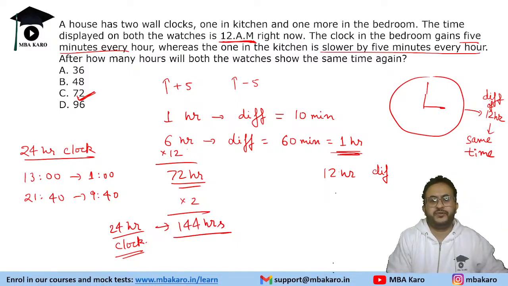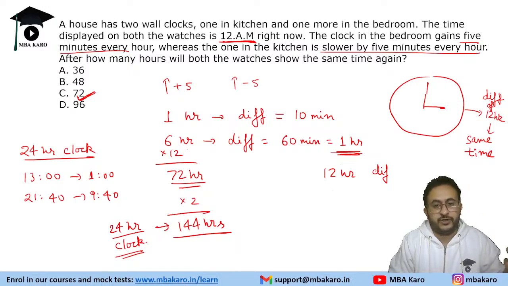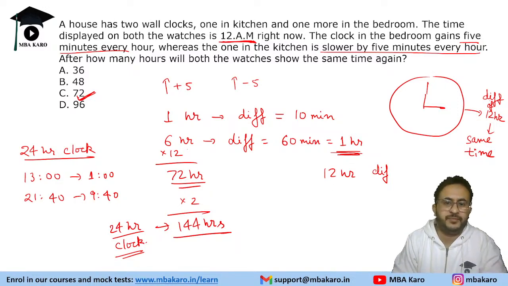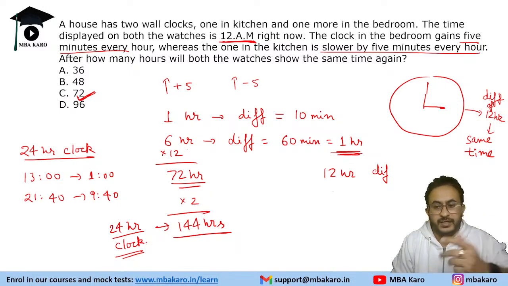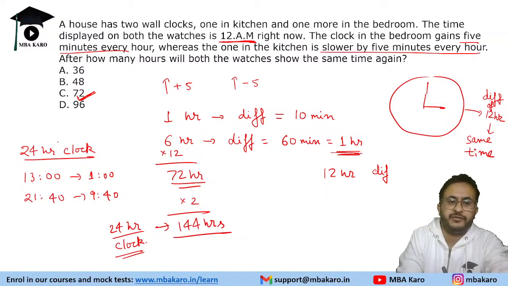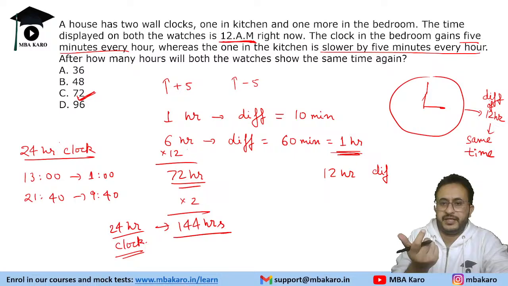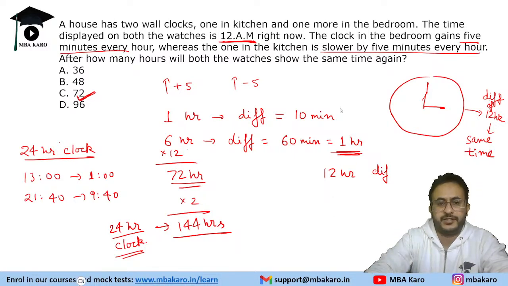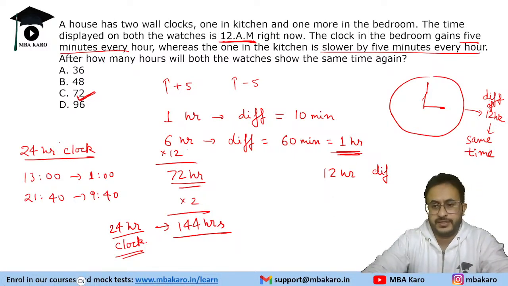It's just mentioned at 12 a.m. So if it's a digital clock, it is not mentioned anywhere, so usually it will be a 24-hour clock. If it's an analog clock, it is a 12-hour clock. Basically, the time AM and PM is not specified over there. So we will go with this.